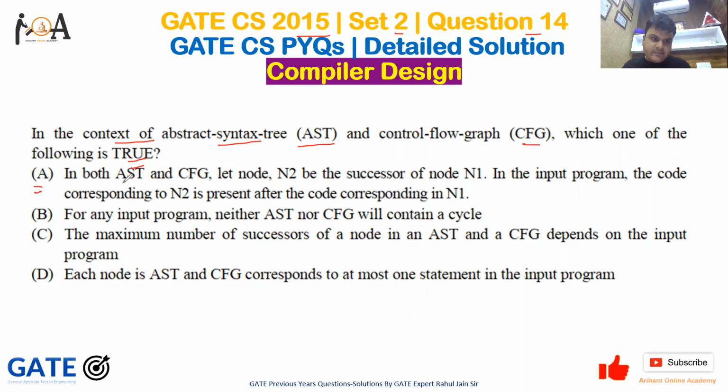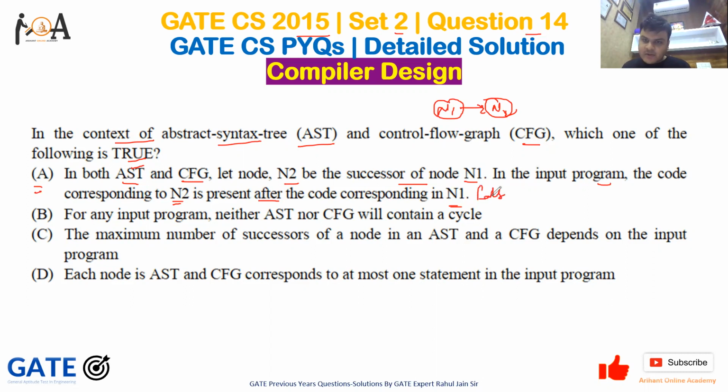Statement 1. In both AST and CFG, let node N2 be the successor of node N1. Means N1 is there and it derives N2, or it has an edge from N1 to N2, right? So it is a successor. N2 is a successor of N1. In the input program, the code corresponding to N2 is present after the code corresponding to N1. So basically in CFG, control flow graph, it is false.